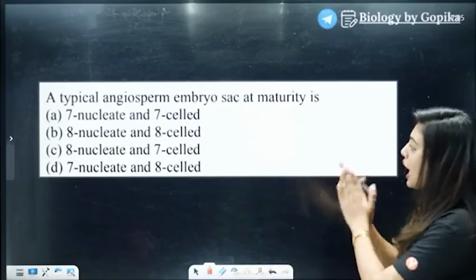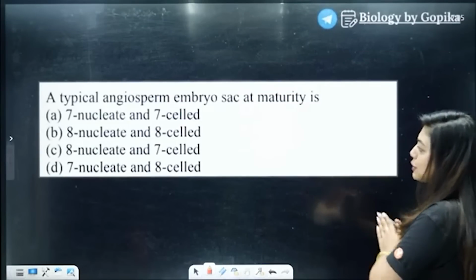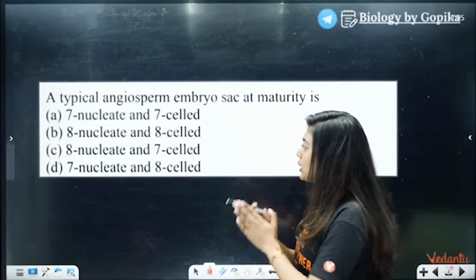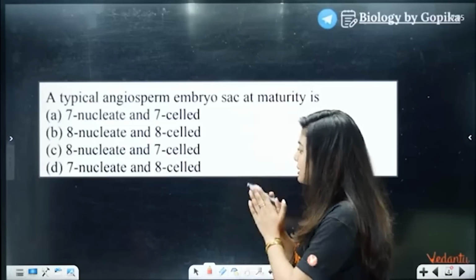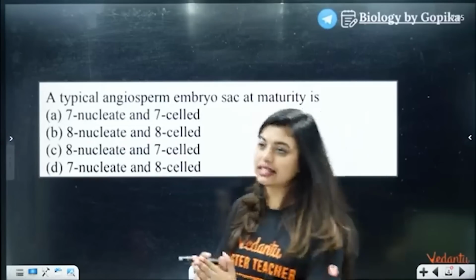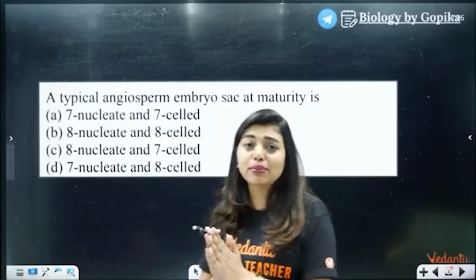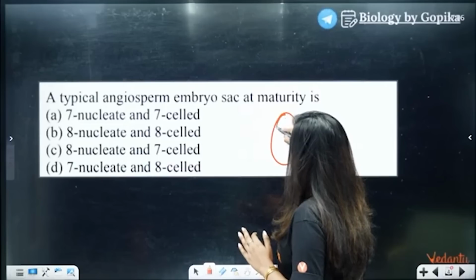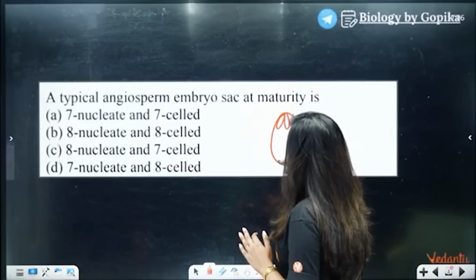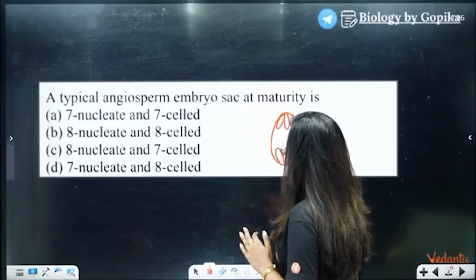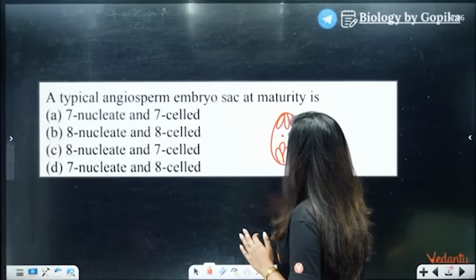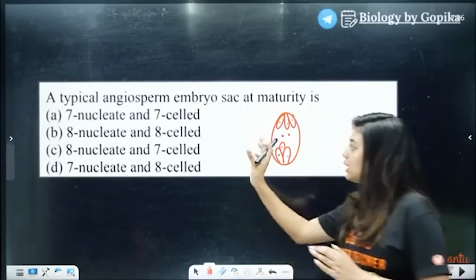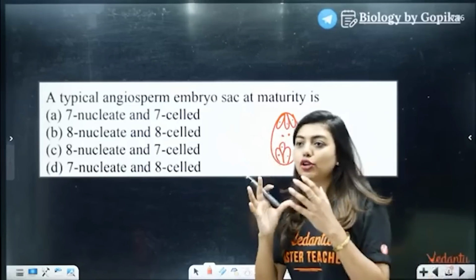A typical angiosperm embryo sac at maturity is: 7 nucleated 7-celled, 8 nucleated 8-celled, 8 nucleated 7-celled, or 7 nucleated 8-celled. So all of you have seen an embryo sac. You have an embryo sac where you have 3 antipodal cells, 2 synergids and an egg apparatus, and you have polar nuclei. So now they are asking what a typical angiosperm embryo sac consists of.